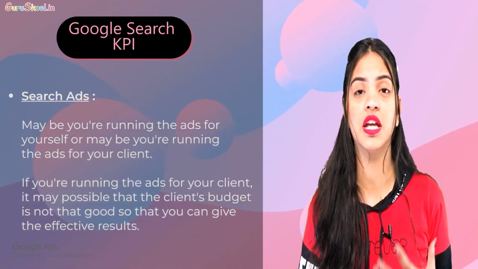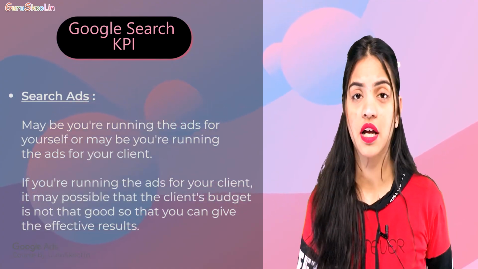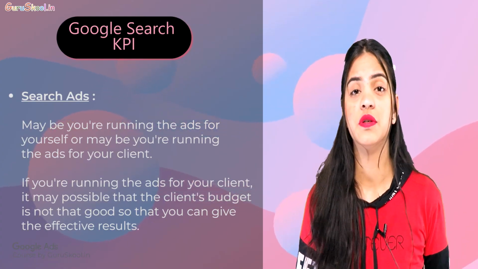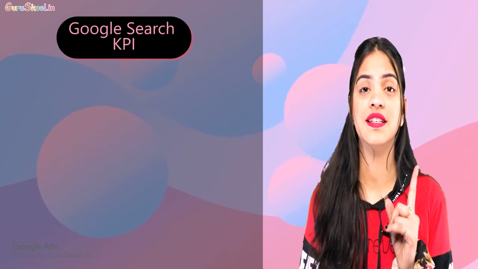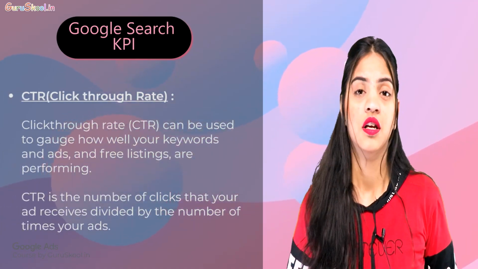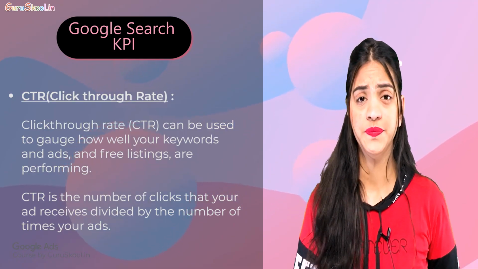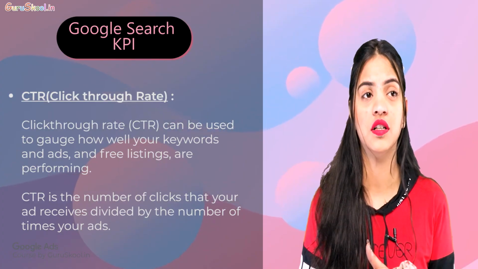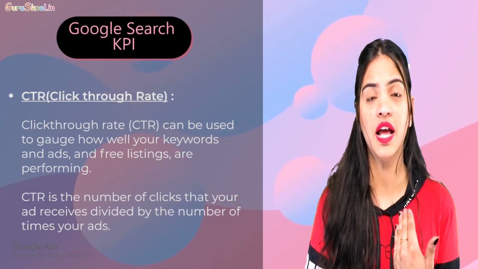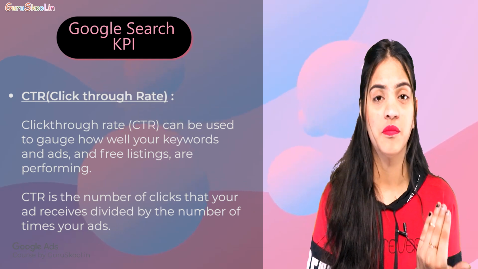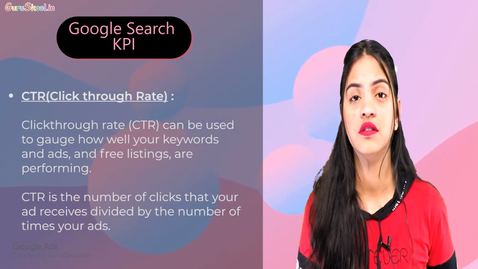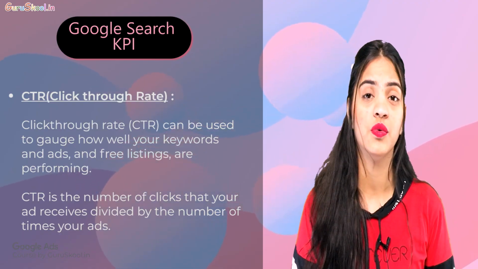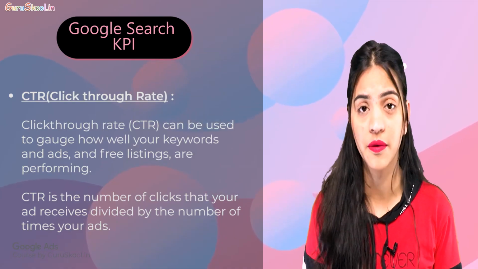In search ads, what are the main things we need to keep in mind while running search ads for yourself or for your clients? We need to keep some KPIs in mind. The very first thing is CTR, click-through rate. If you remember, we have talked about click-through rate. Suppose 100 people have seen your ad, but only 8 people have clicked your ad. So what is the CTR? That's 8%.